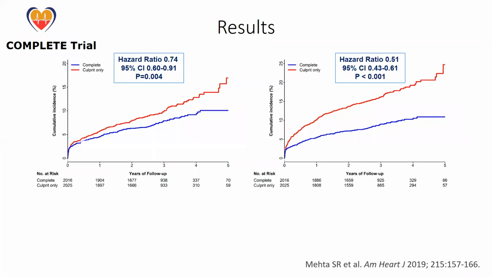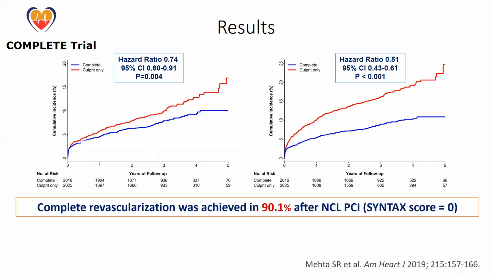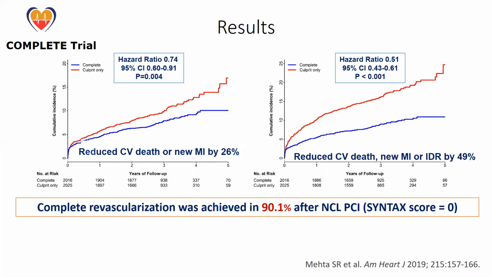The trial data was very, very encouraging. It showed that complete revascularization was achieved in 90% of non-culprit lesions, with a residual SYNTAX score of 0. It led to a reduction in cardiovascular death and MI by 26%. And if you add to this the ischemia-directed revascularization, the benefit increased to 49%.